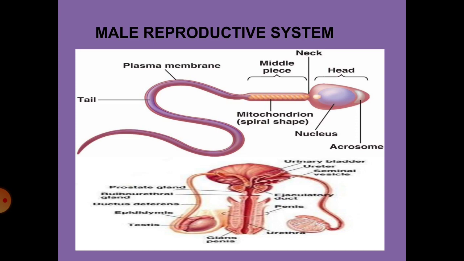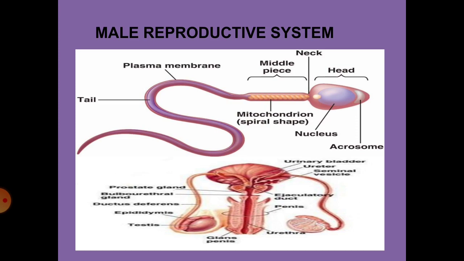Now this testis is present in a pouch or bag-like structure that is seen below the abdomen. You call it a scrotum, a bag-like structure which is hanging down. This scrotum consists of the testis, I already told you.